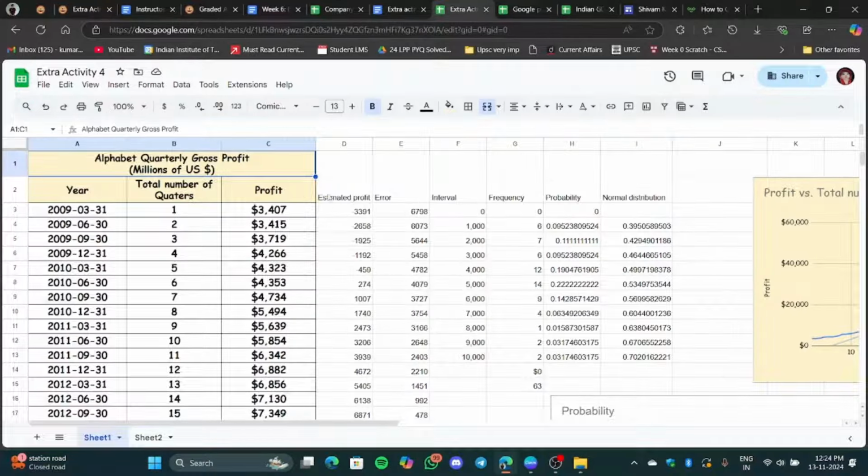I will provide every single detail on my blog. You can use this information to complete your activity. And even if you're not sure, you must have completed this activity in your Stats 1 course, so you can take help from there also. The main focus for this activity is how we are modeling data. Even I'm not very good with it, I'm still learning. So that's it for this video. I will try my best to provide all this information on my blog, from where you can use the data and complete your own activity.